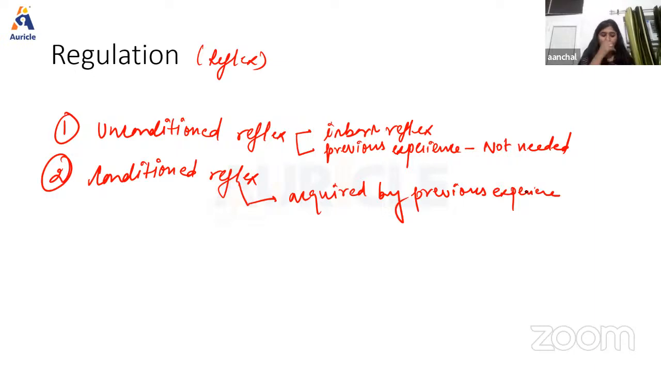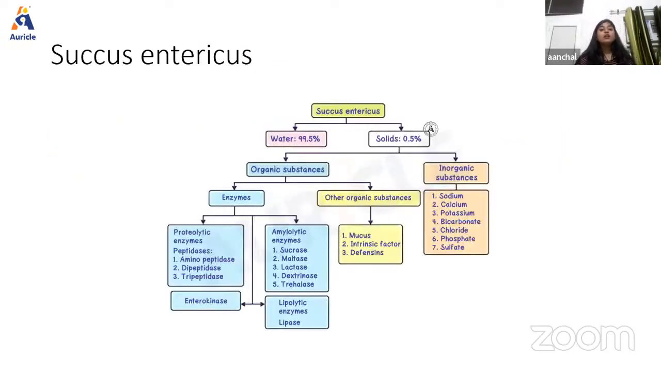Okay, so presence of food in the mouth is not necessary to initiate this reflex. The stimuli for this reflex are the sight, smell, hearing, or thought of food. So by just listening about the food, or seeing the food while doing anything, or by smelling the food, the salivary secretion immediately starts in the mouth. Okay, so this is all about the regulation. Next we have the composition of succus entericus.